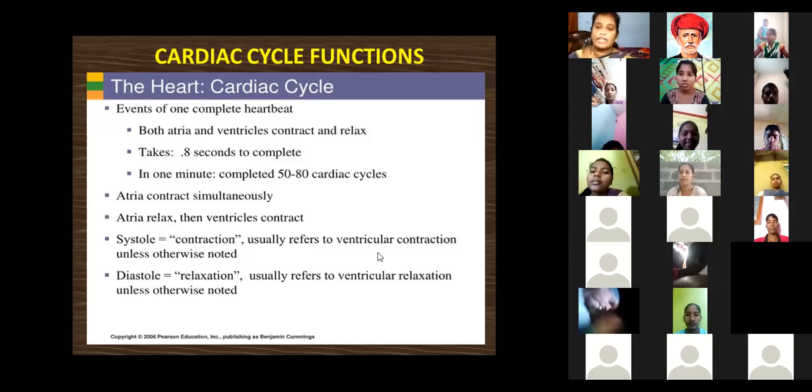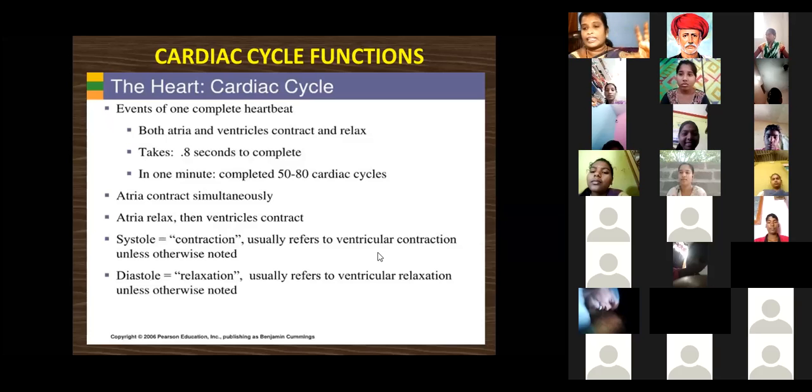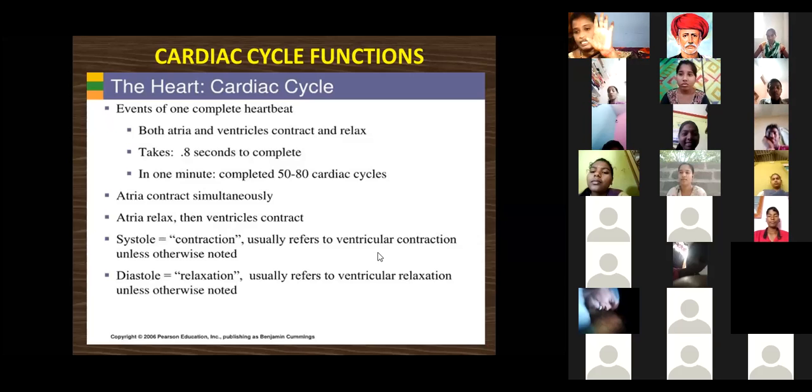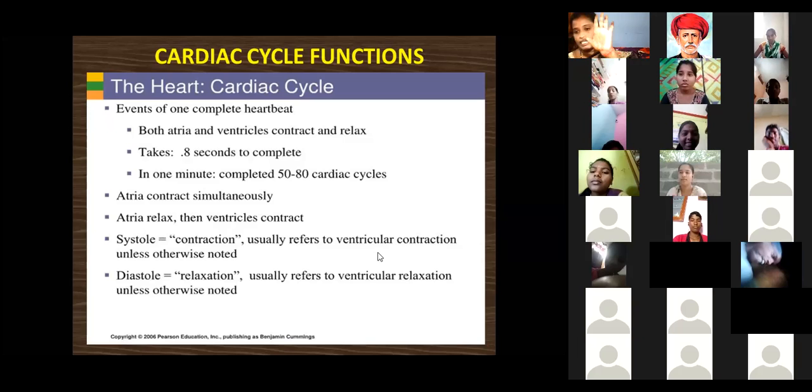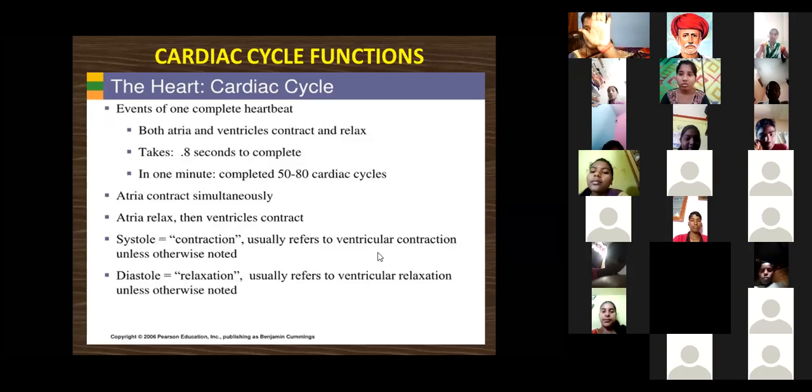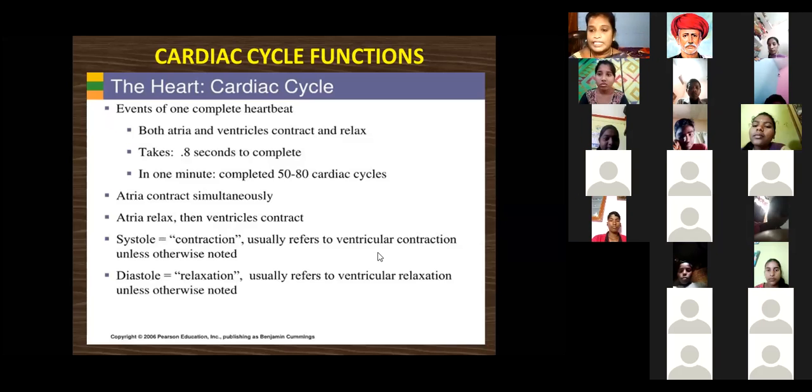Once the ventricles contract, the atria relax. Contraction means bringing closer together. Relaxation means moving apart. That means once the atria contract, the ventricles relax, and once the ventricles contract, the atria relax. That interconnection is the completion of one heartbeat.